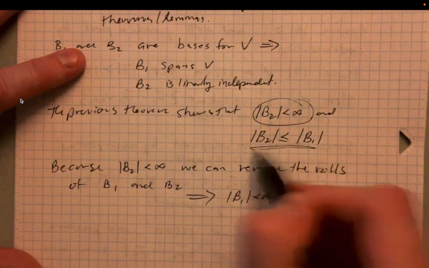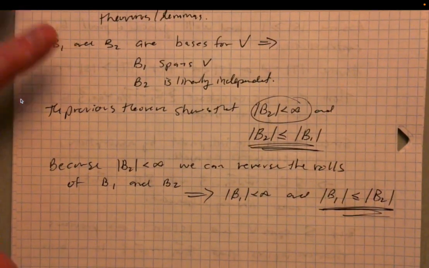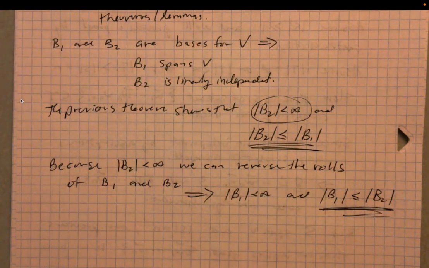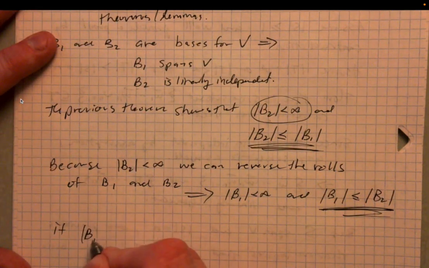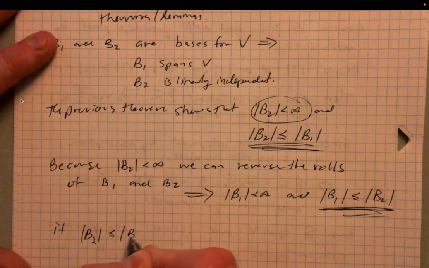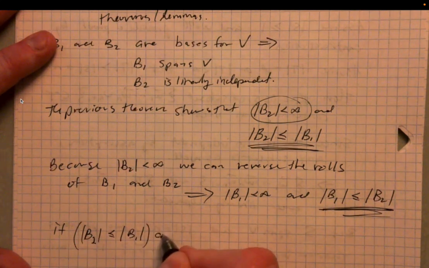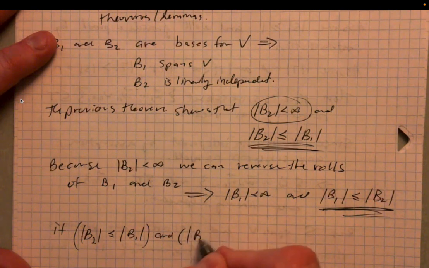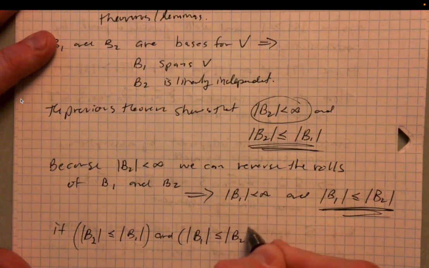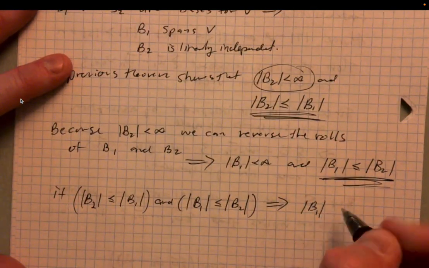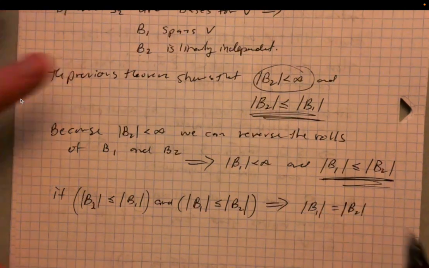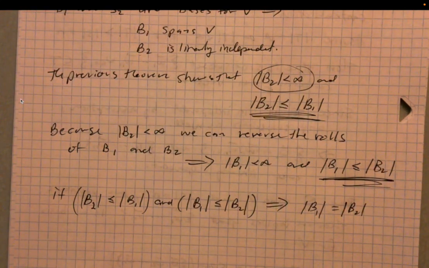Okay, so you've got this thing here, and you've got this thing here. So what are those two things together? If both of those things are true, what does that mean about the size of B1 and B2? If the size of B2 is less than or equal to the size of B1, and the size of B1 is less than or equal to the size of B2, what does that mean? Well, that's the conclusion that we're after. The size of B1 is equal to the size of B2. They're the same. So that tells you that all bases have to have the same number of elements.